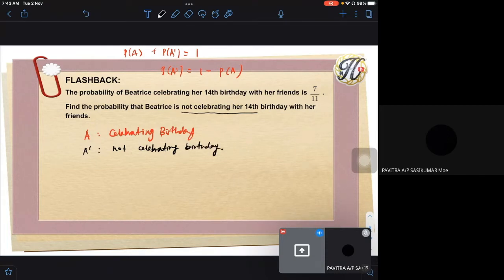So to get P(A prime), 1 minus P(A). So 1 minus 7/11, it's 4/11. Okay, this is how you write out the answer during the exam, unless this is objective questions. Kalau objektif, kamu tak perlu tulis. Kalau kamu dah kira dah boleh tu, okay lah. So ini semua boleh faham dah macam mana dapat 4/11.